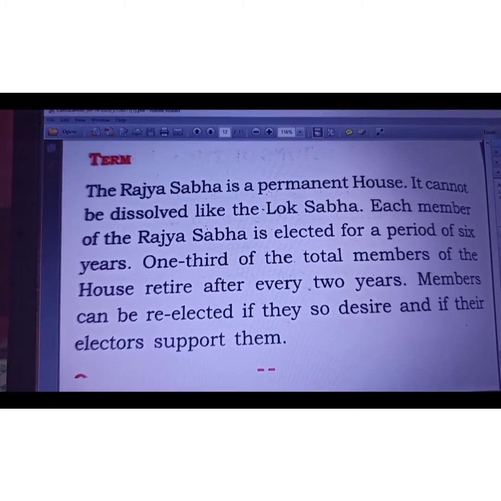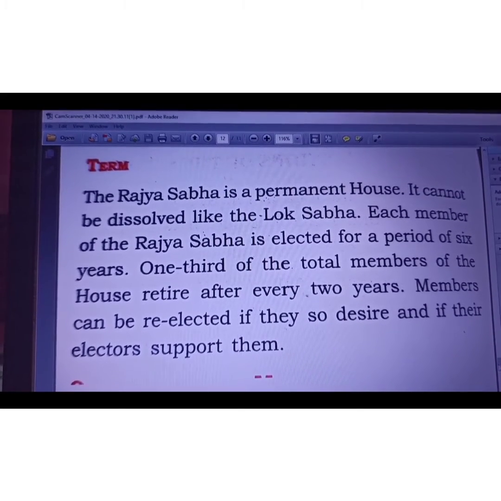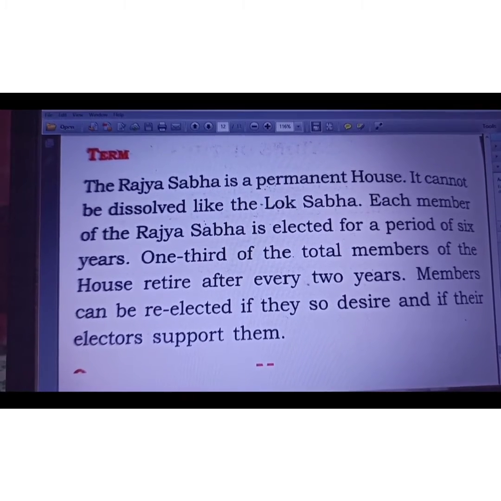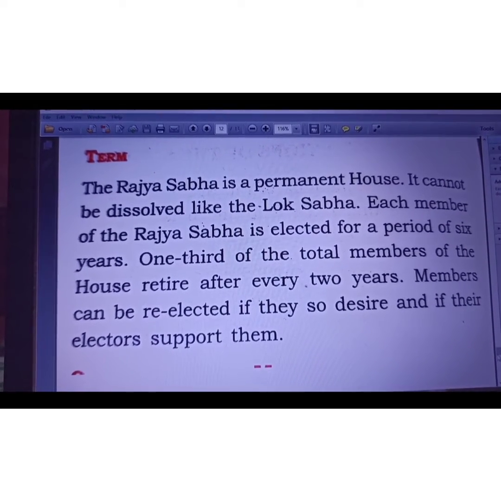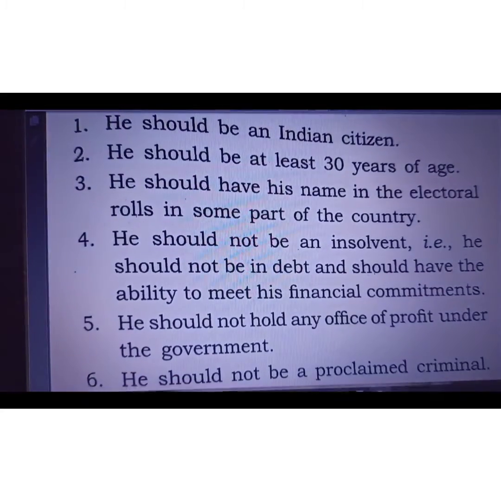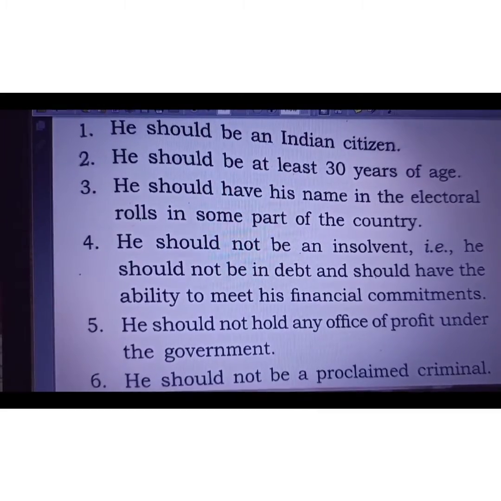It means 1/3 of the members retire after every 2 years, and new members are elected. A member can be re-elected if they win the election according to their vote.